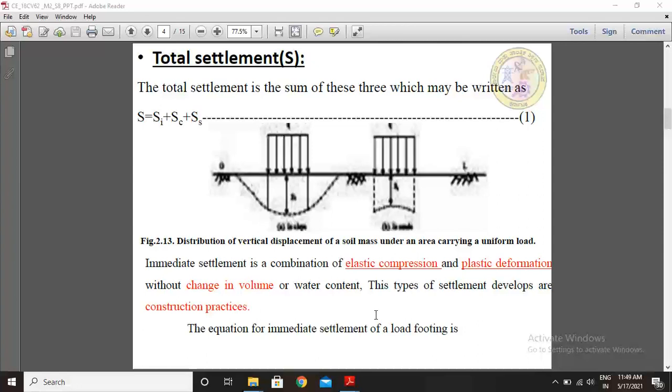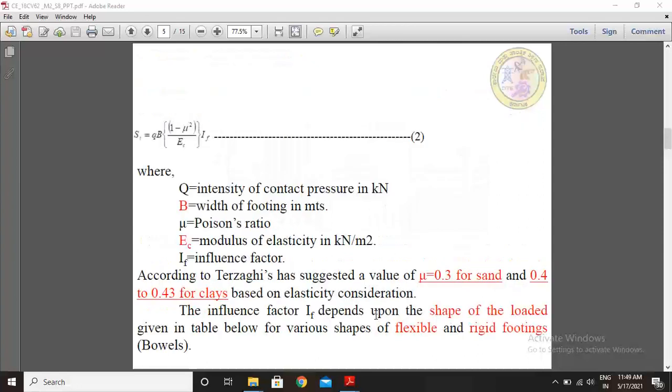The equation for immediate settlement of a loaded footing is SI equal to Q times B into (1 minus mu square) by EC into IF.